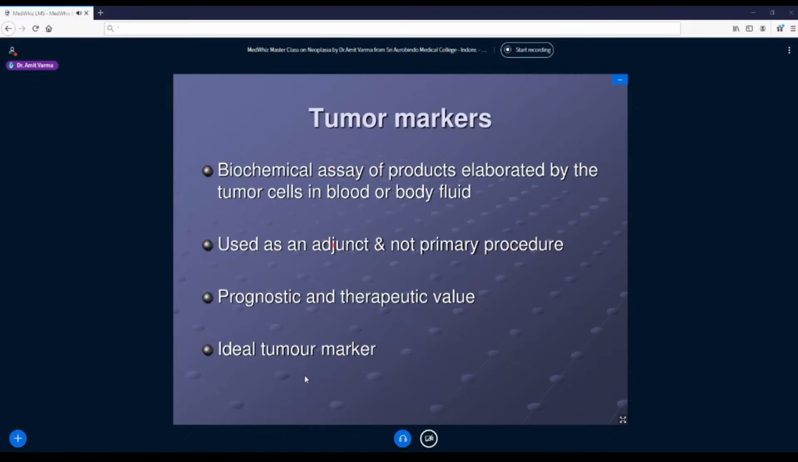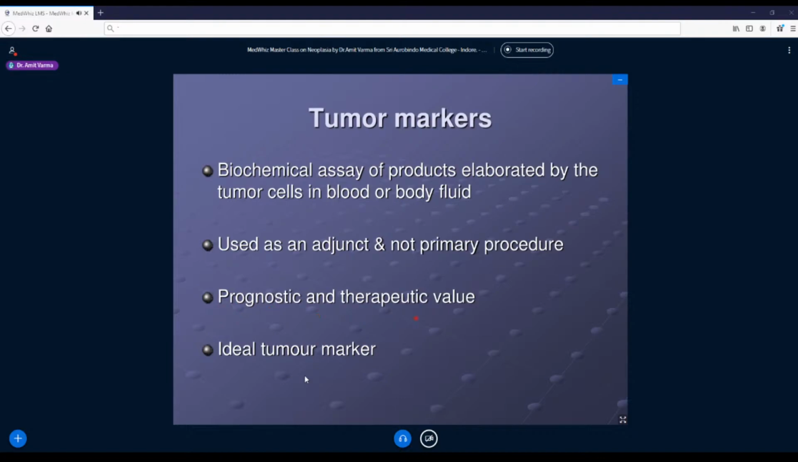So they are used as an adjunct. Please mind well, they are not used as a 100% diagnosis. If somebody asks, tell me one single investigation which gives a 100% diagnosis of a tumor, that is always histopathology. You have to do a tissue diagnosis. Next, these tumor markers are also helpful for prognosis and therapeutic value.